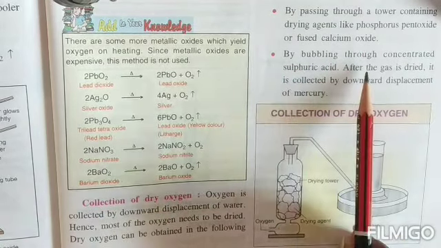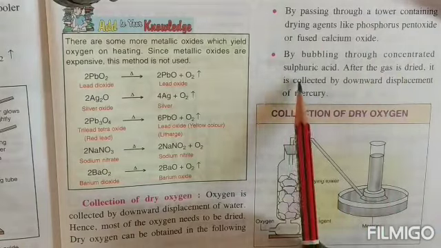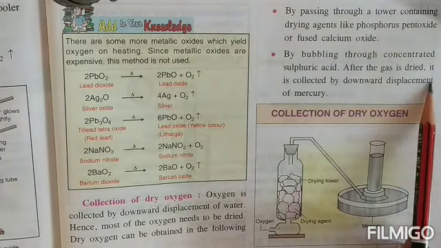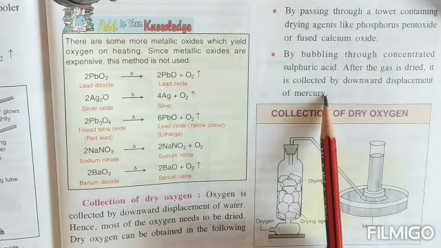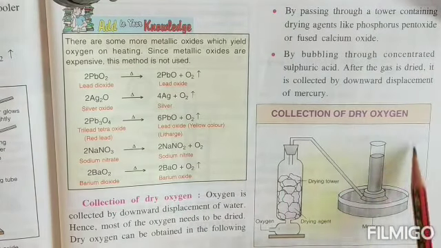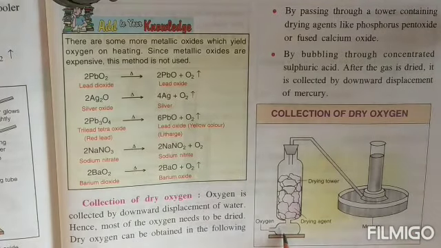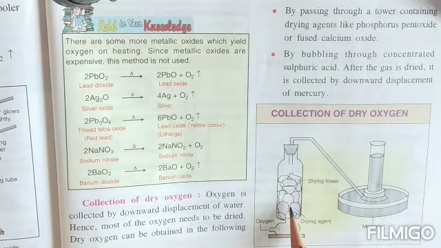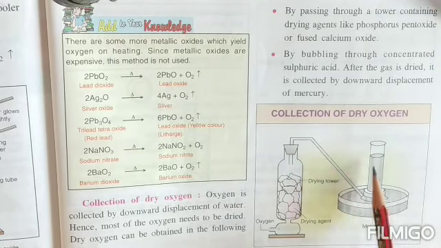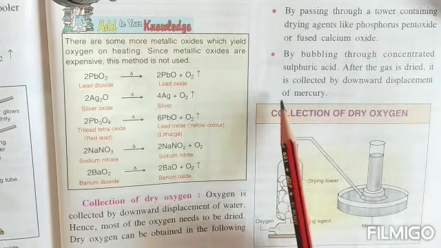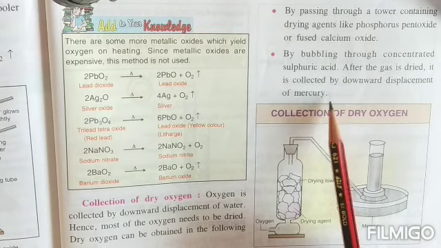Or by bubbling through concentrated sulfuric acid. After the gas is dried, it is collected by the downward displacement of mercury. As you can see, in the apparatus setup shown over here, oxygen is made to pass through the drying agent and then it is collected over the mercury by the downward displacement of mercury. So that's it for today.